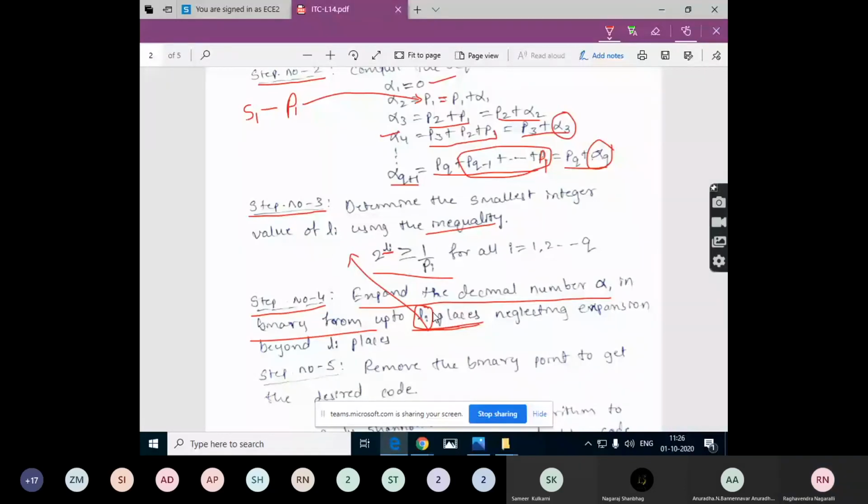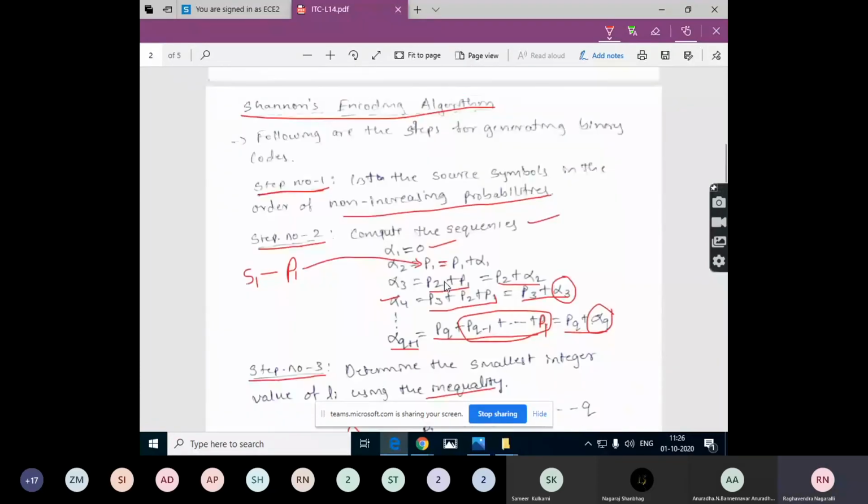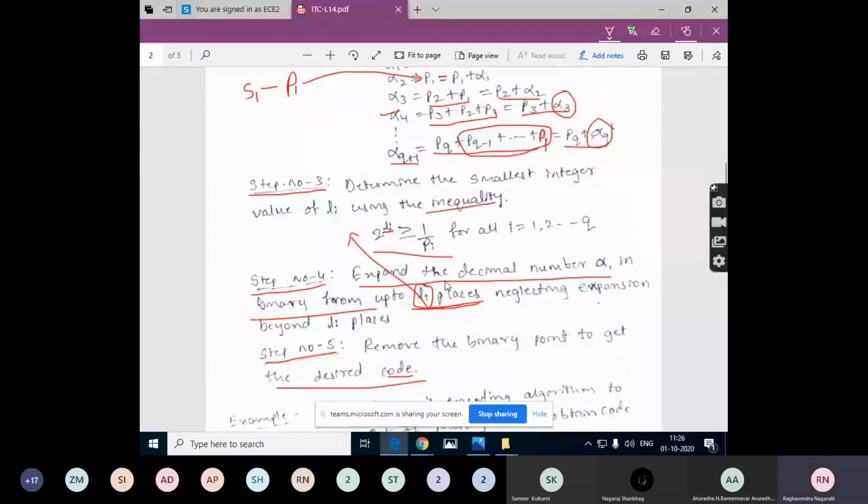We will see how these steps are followed with an example. So this is step number 4: expand the decimal number for the alpha value in binary for Li places. Next, step number 5: remove the binary point to get the desired code. For those symbols we get the code words, and the collection of the code words gives the desired code. So these are the 5 steps. Note down these steps, as we are going to use them in the next example.